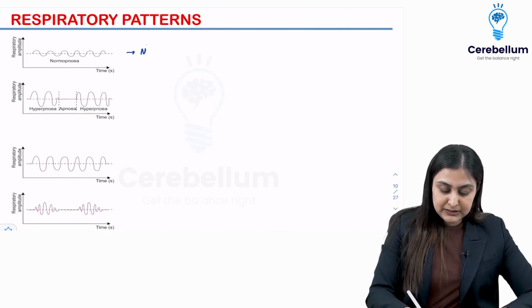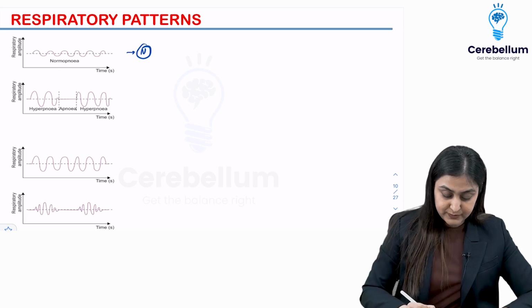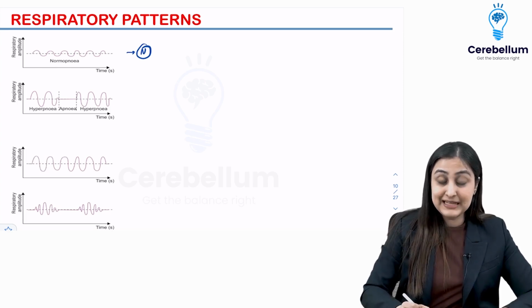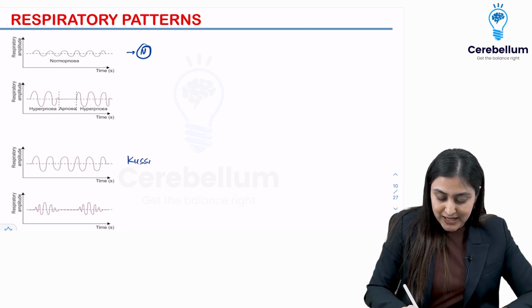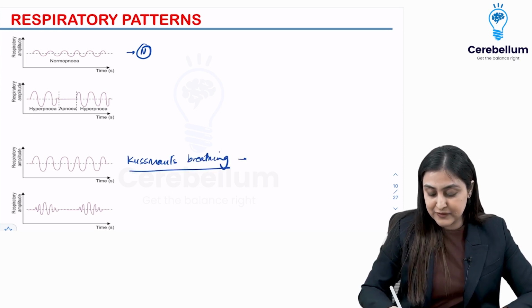So this is normal breathing, inspiration and expiration. When you see, first of all, you look at the third graph. When you see that there is very high amplitude, deep breathing, this is what we know as Kussmaul's breathing. So this is Kussmaul's breathing, deep and rapid breathing. And where do we see this? We see this in metabolic acidosis.